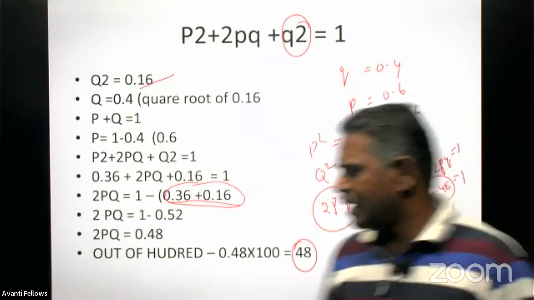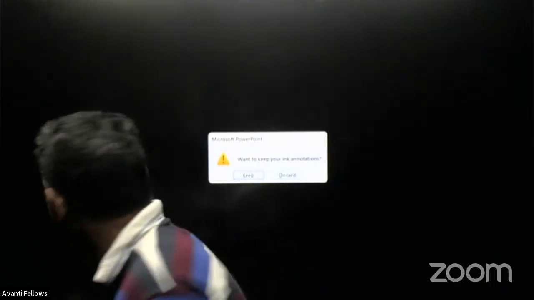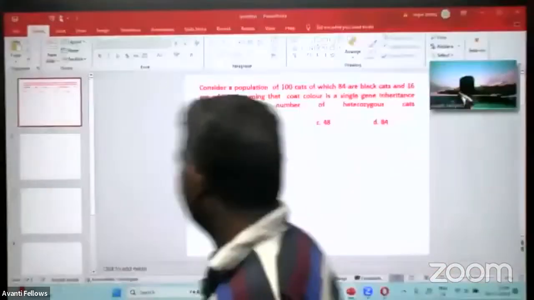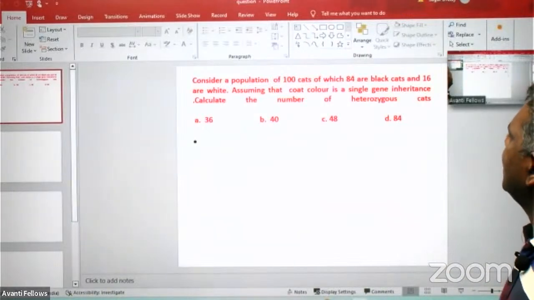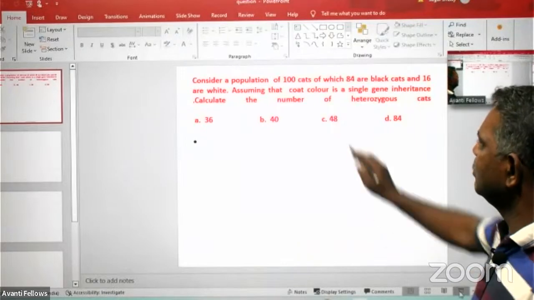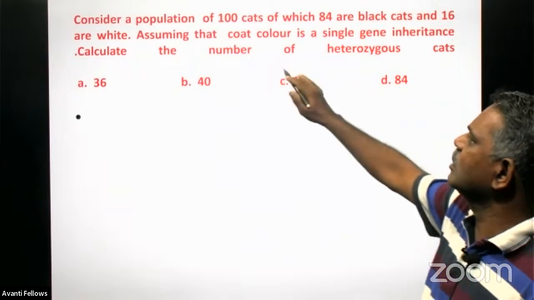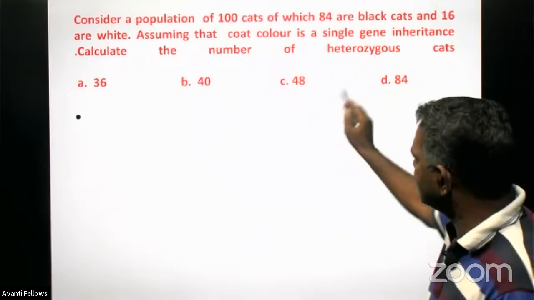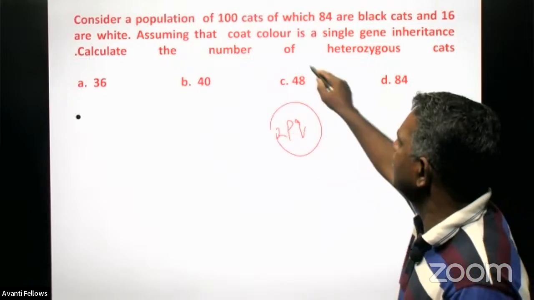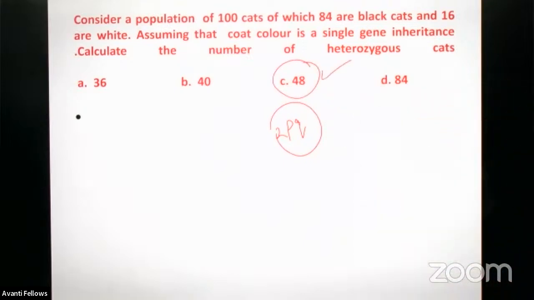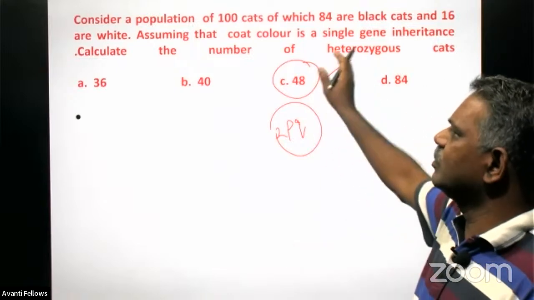So see the correct answer here. Consider the population of 100 cats, of which 84 are black and 16 are white. Assuming that the coat color is single gene inheritance, calculate the number of heterozygous. That is, heterozygous is 2pq only. You have to find out the 2pq. It is 48 only. This is the correct answer. So this is the way to find out the answer for this question.